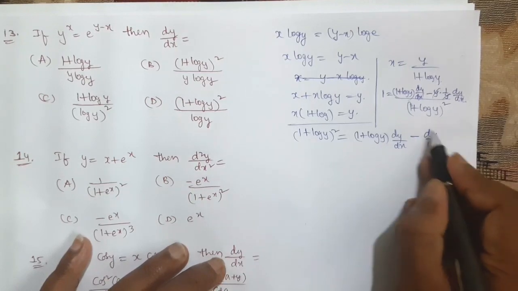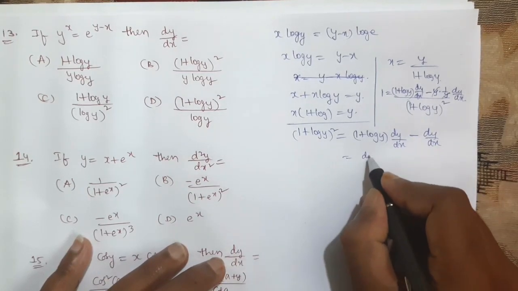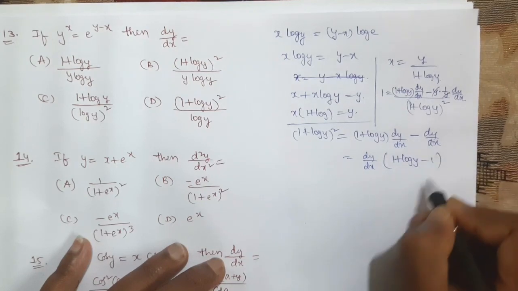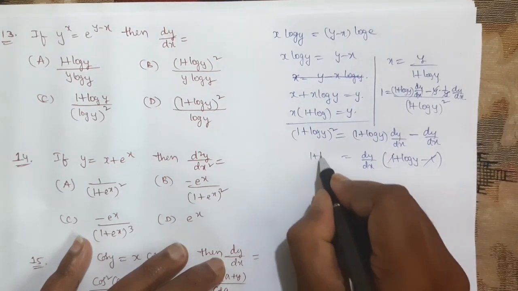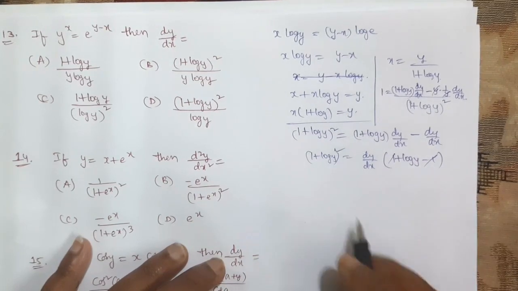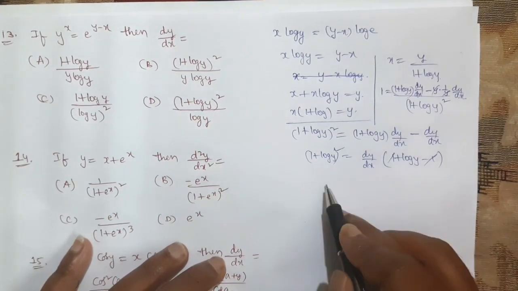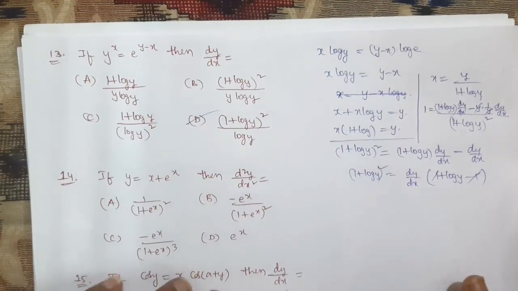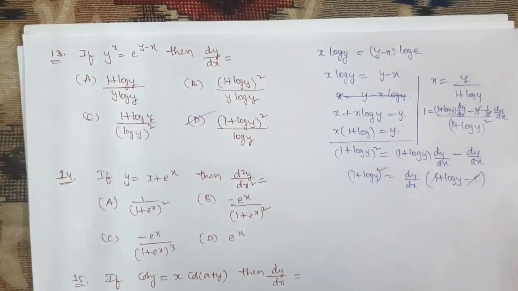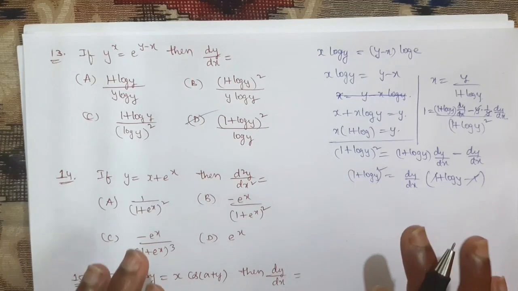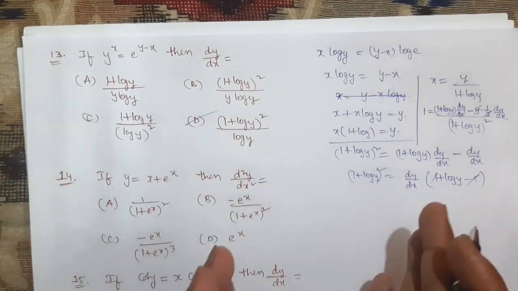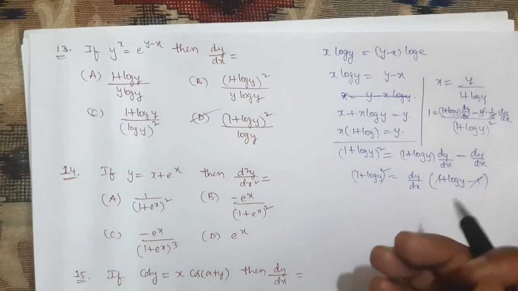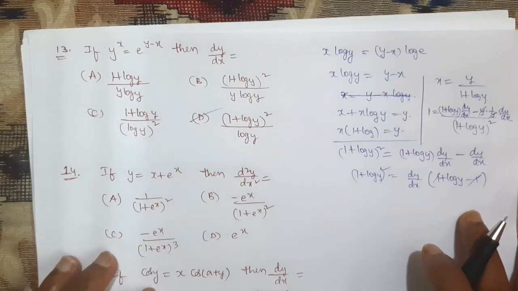If you take dy by dx common, what will you get? You will get 1 plus log y minus 1; plus 1 and minus 1 cancel. See here, if you observe the options, it is 1 plus log y whole square divided by log y, which is option D. Solving differentiation problems is very easy, but you need to get the answer in terms of the required options. That is a little bit difficult, but you need to observe once.